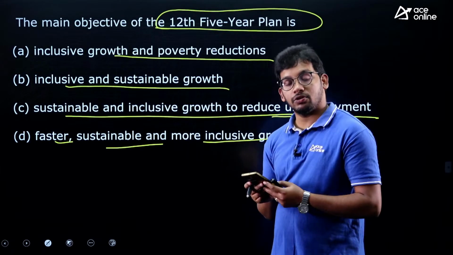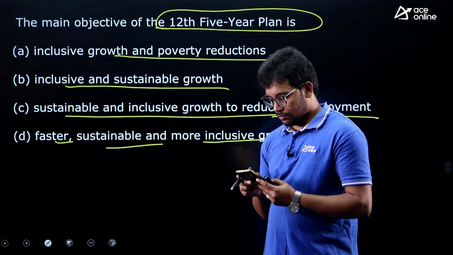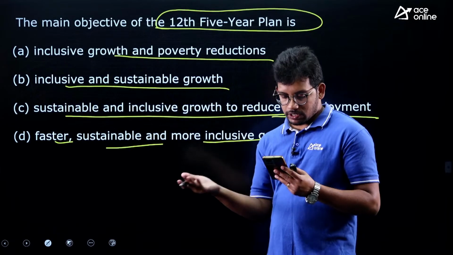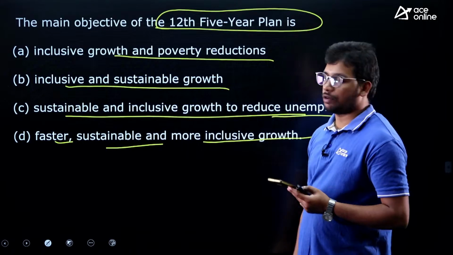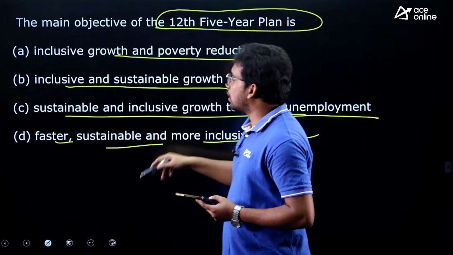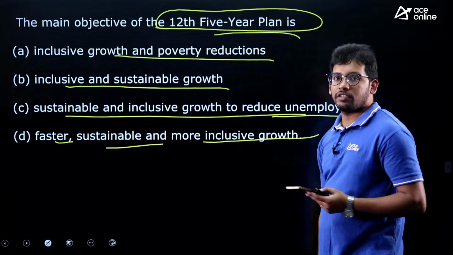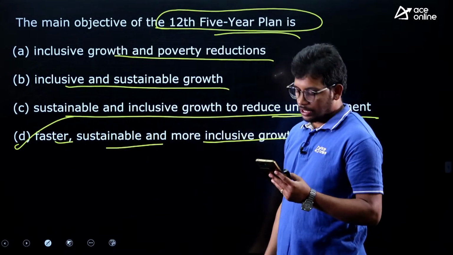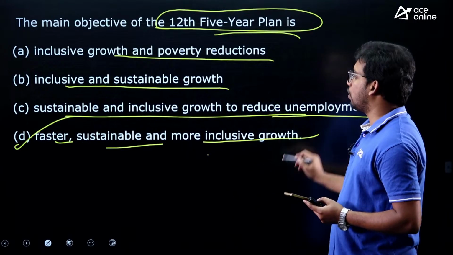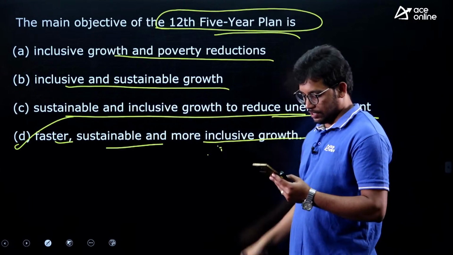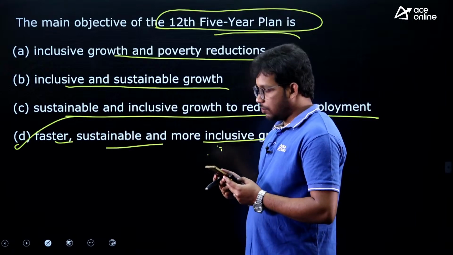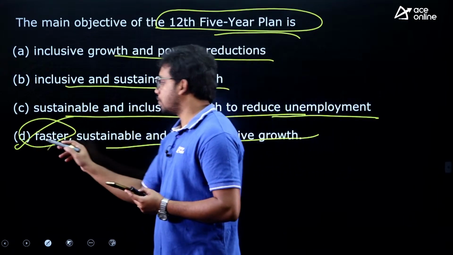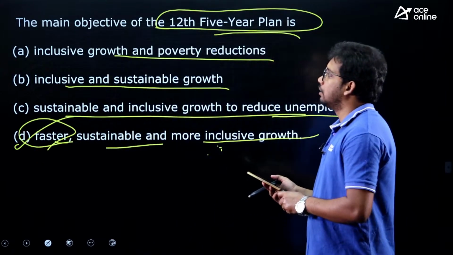From 5-year plans you can expect a question. There is no concept also, it is just factual ones. So what is the theme of the objective of the 12th 5-year plan? This is a very direct one, you must have studied in 5-year plans, that is faster, sustainable and more inclusive growth. D is the answer. Okay, this is the theme. Faster is also very important, right.